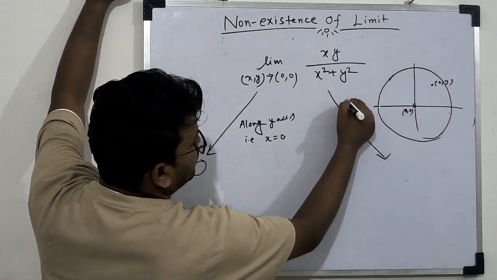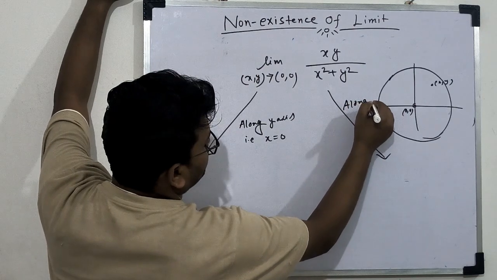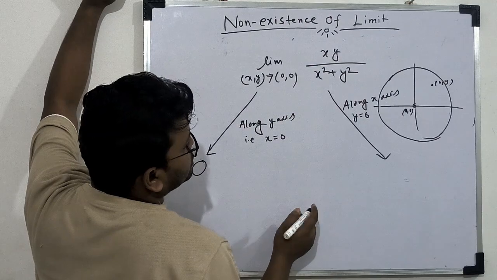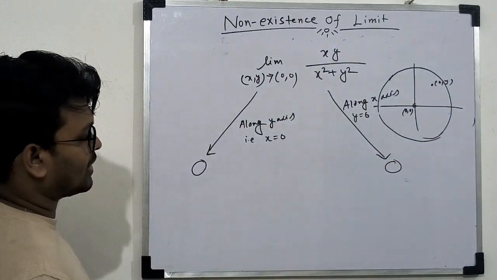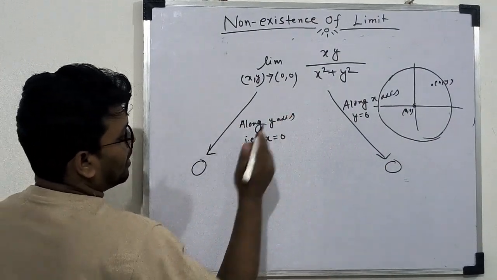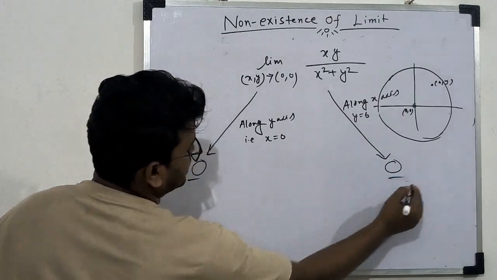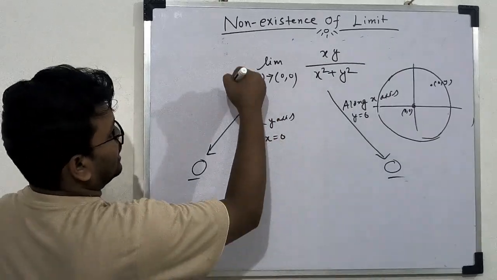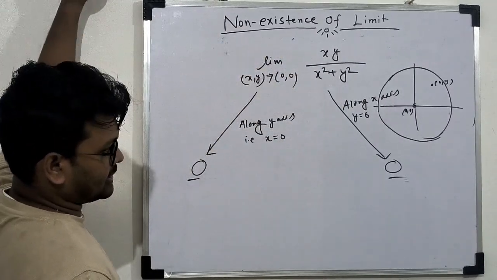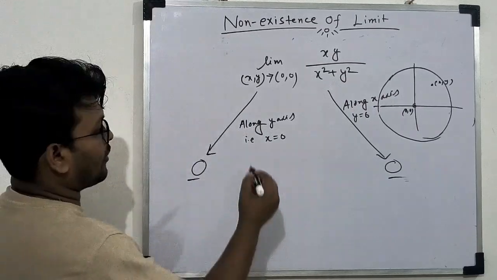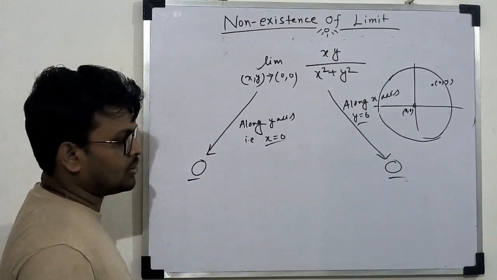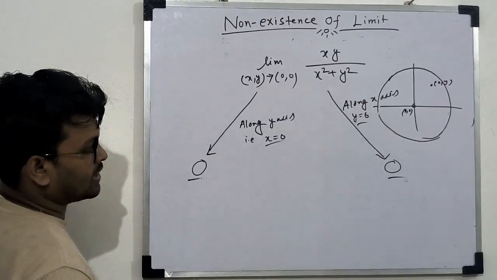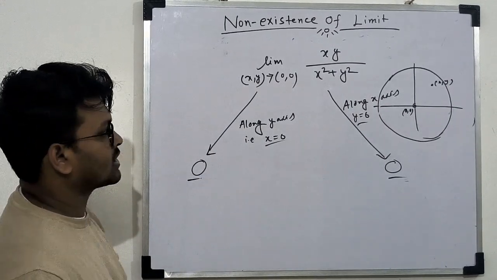And if we find this limit along the x-axis, that is y equal to 0, and put y equal to 0 here, we also get the value of this function as 0. So for two different paths we get the same value of this limit, but from this we cannot conclude that the double limit of this function exists, because there may be another path other than x equal to 0 and y equal to 0, for which the value of this limit is not equal to 0, that is different, and then we say the limit of this function does not exist.